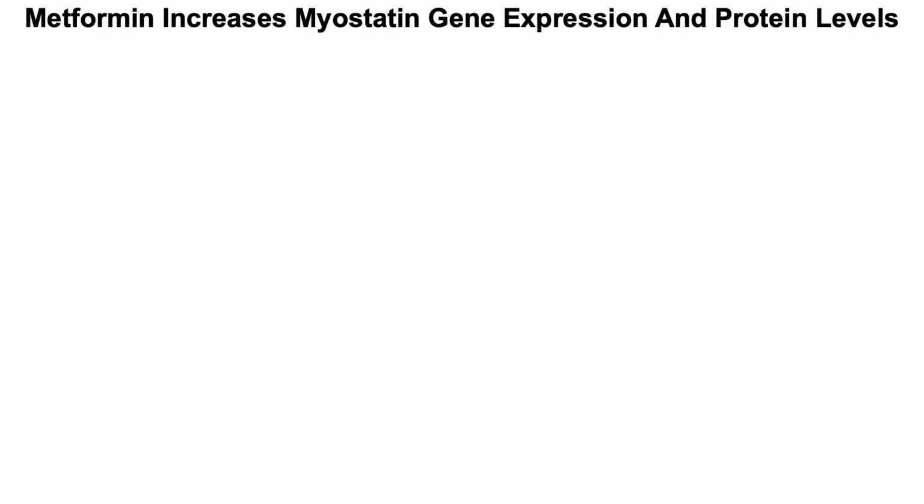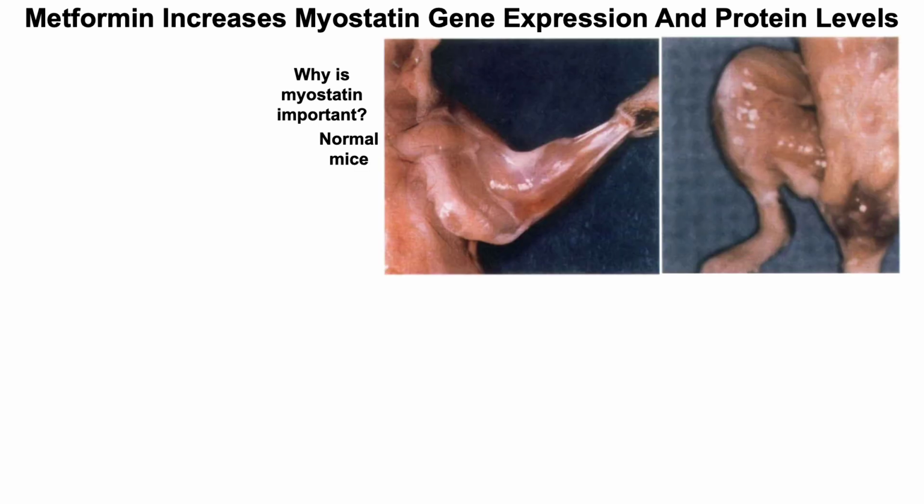So first, let's take a look at the data in cells. So in there, we'll see that metformin increases myostatin gene expression and myostatin protein levels. So the obvious question should be, why is myostatin important? So here we're looking at muscle mass in normal mice, the upper arm in the left picture and the lower leg in the right picture.